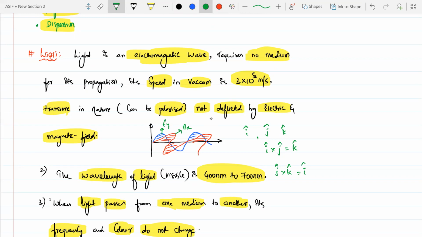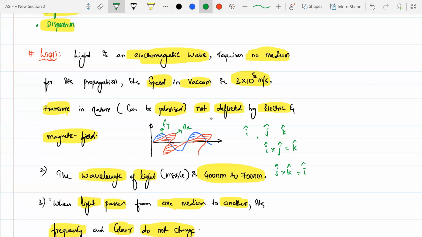If there is an electric field and a magnetic field both, and I have the ability to cut only the electric field and let only the magnetic field pass through the given section, then that is called what? Polarized. So polarizing means having only some part of the light, but not the complete part of the light. That is called polarization. We'll try to do that in detail in wave optics.